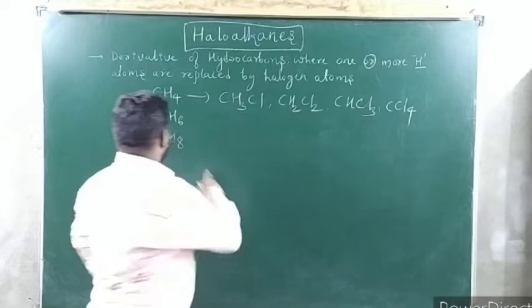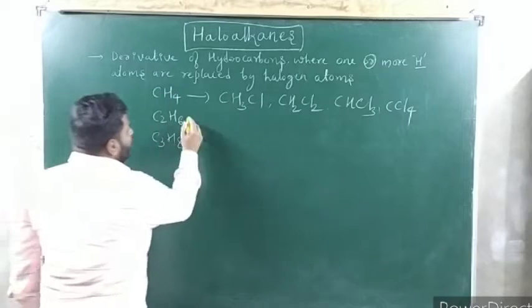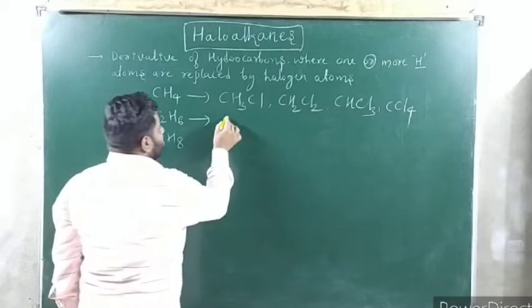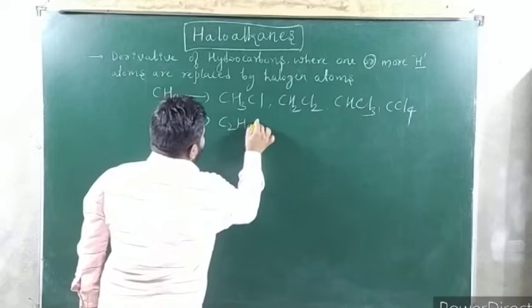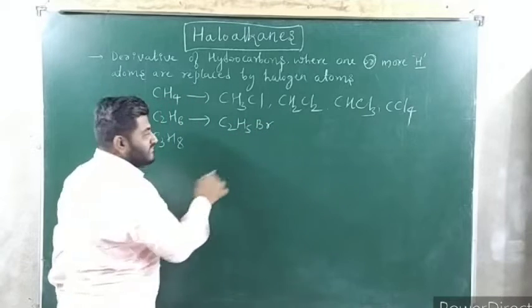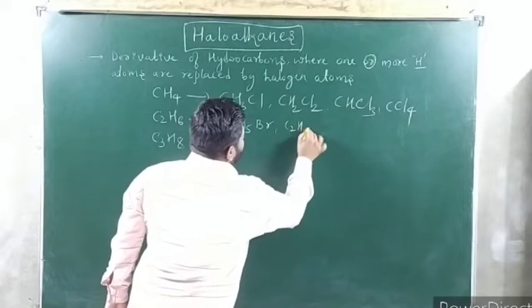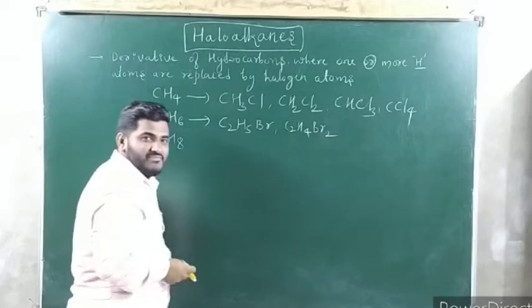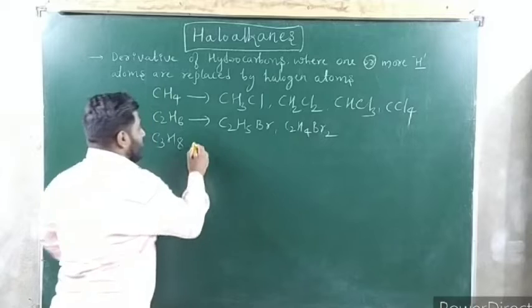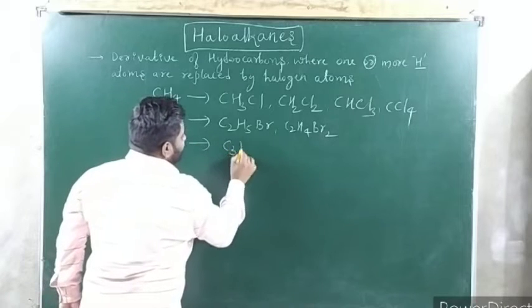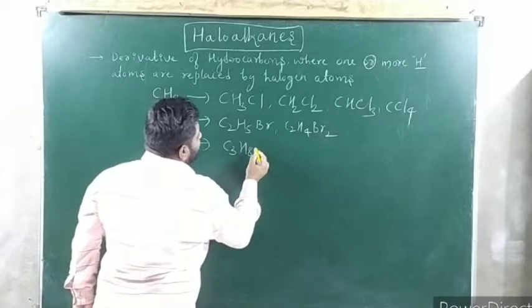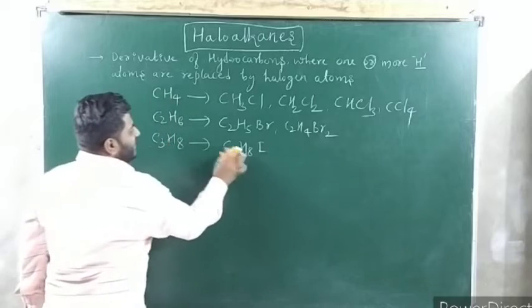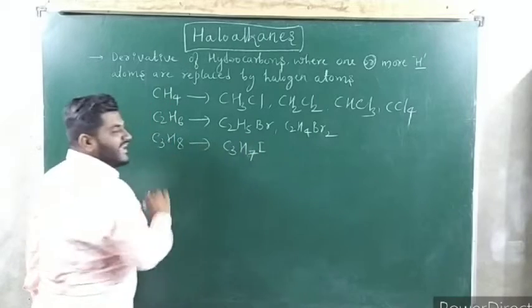Similarly, this is our ethane. So go on replacing the hydrogen by any halogen. I will write bromine now. C2H5Br, bromoethane. C2H4Br2, means 2 bromine I have replaced with 2 hydrogens. Similarly here, propane is there, C3H8, I will write iodine. You replace one hydrogen by any halogen.